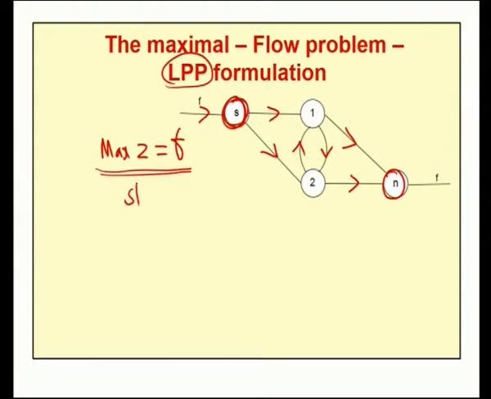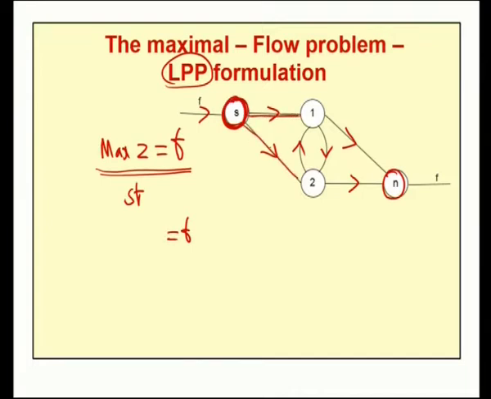Now, this satisfies certain constraints, and we will list out the constraints one by one. First, we will consider the source node S. For the source node, first let us construct the constraint of conservation. Now, the total flow into the node is F, and this is the total flow out of that node.